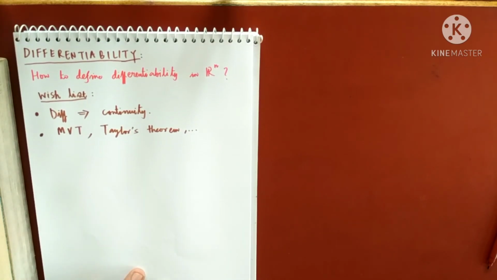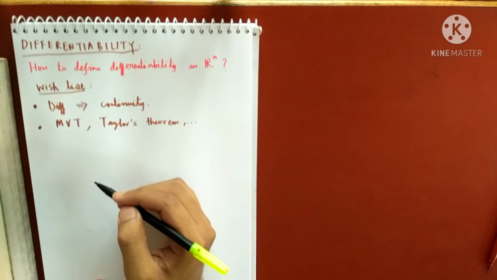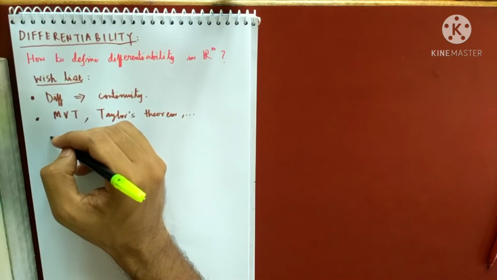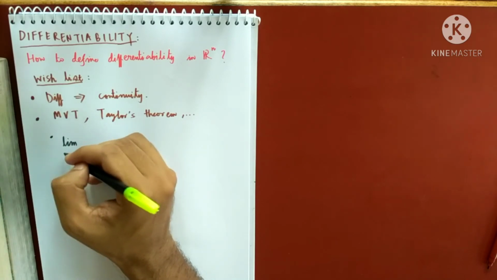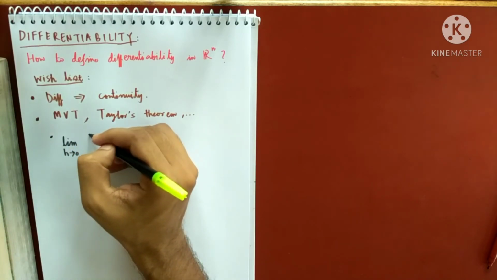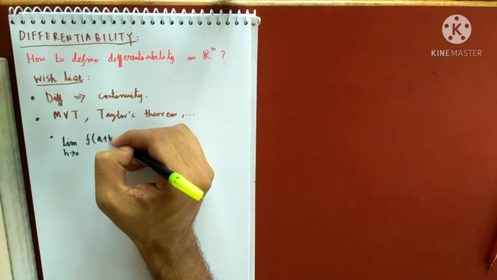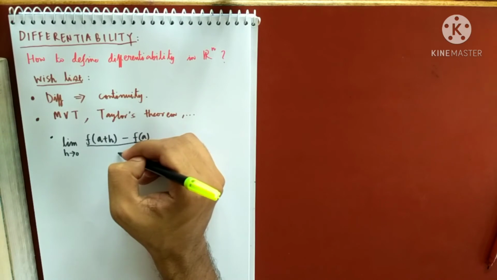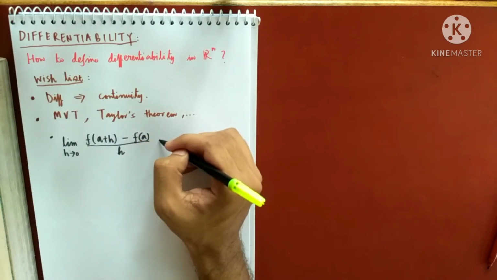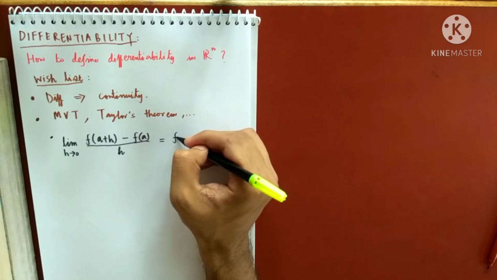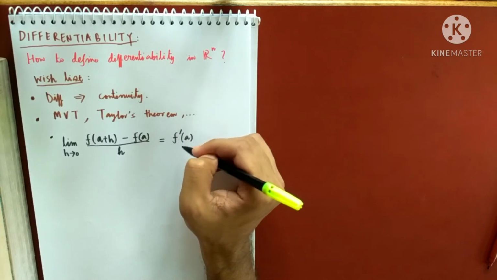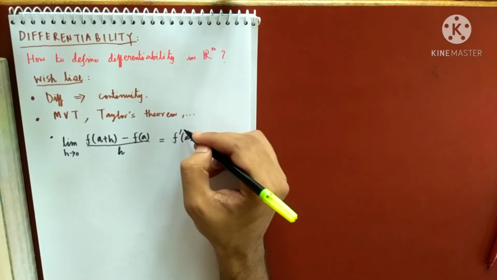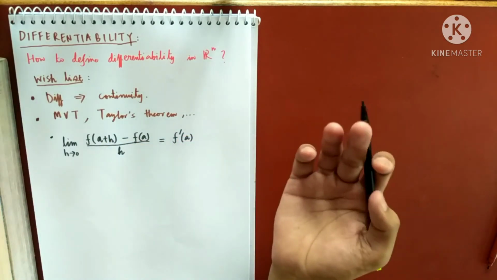So how was differentiation defined in R? We evaluate this limit: f of a plus h minus f of a, divided by h. If this limit exists and is finite, we call that limit f dash a, and we say that f dash a is the derivative of the function at the point a.